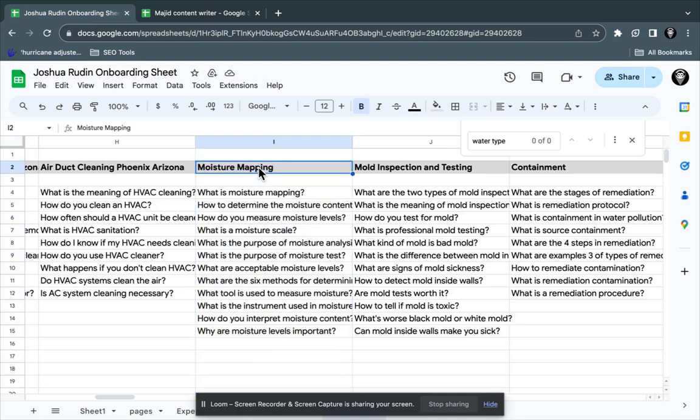Let's do it again. Let me use the air duct cleaning Phoenix, Arizona option, because originally it was HVAC cleaning without Phoenix. I added that in. So HVAC cleaning.